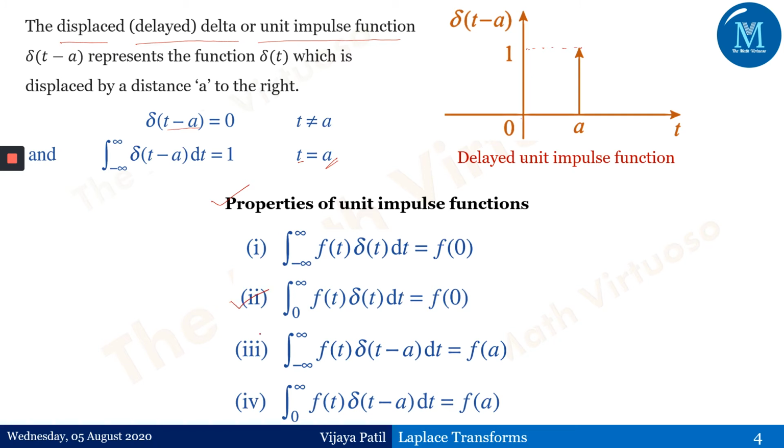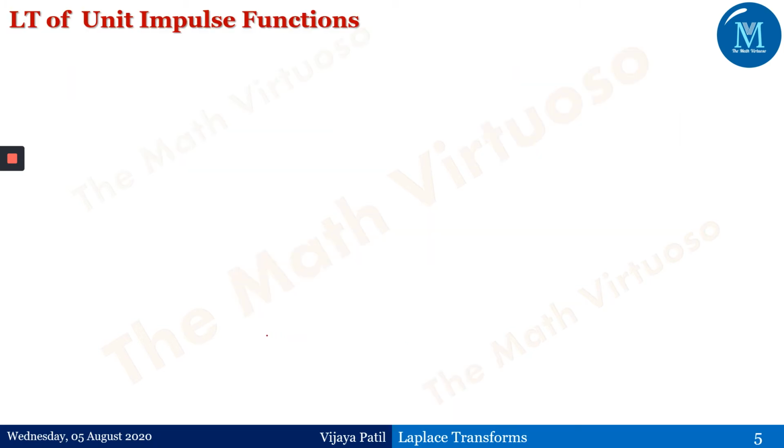So we'll be using this property. Then the integral from minus infinity to infinity of f of t delta of t minus a dt is equal to f of a, and we'll be using this one to find the Laplace transforms. Similarly, the integral from 0 to infinity of f of t delta of t minus a dt is equal to f of a. If you observe the limits here, it is 0 to infinity. So we'll be using these two properties to find the Laplace transform of the Dirac delta function, or just the delta function.